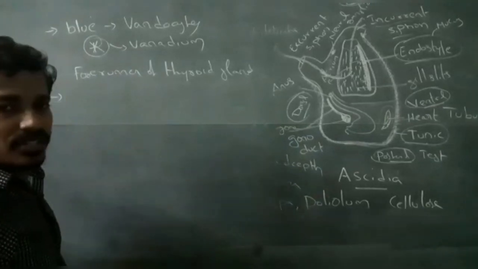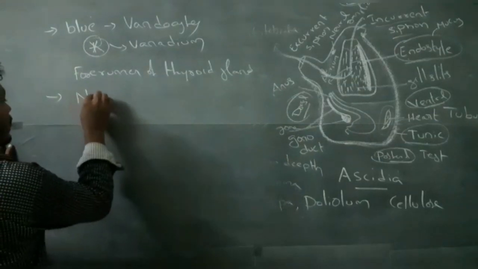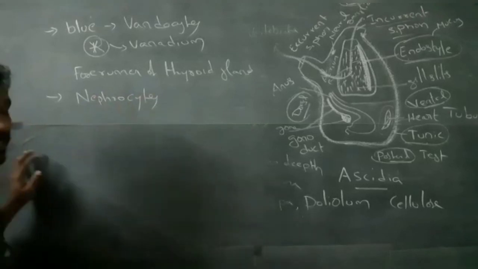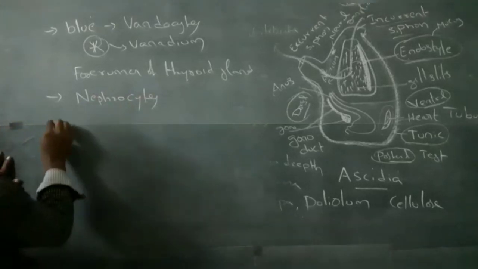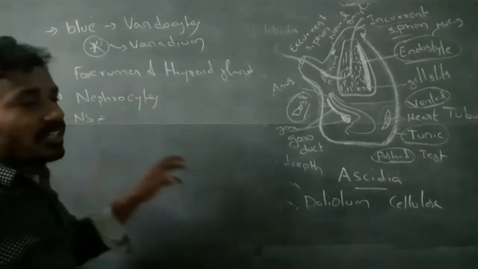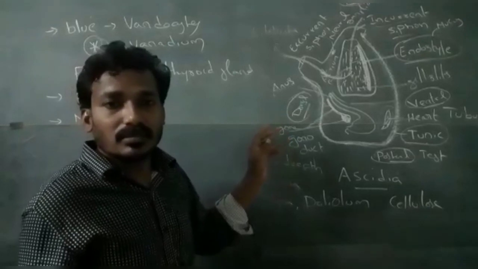Next, the excretory system. Excretory organs are nephrocytes. Next, the nervous system. In the embryonic stage, a dorsal hollow nerve cord is present.